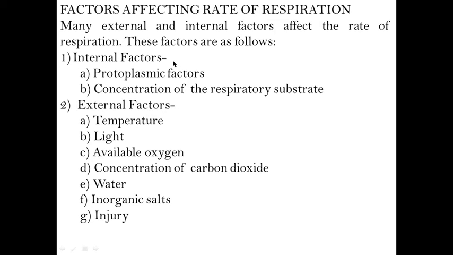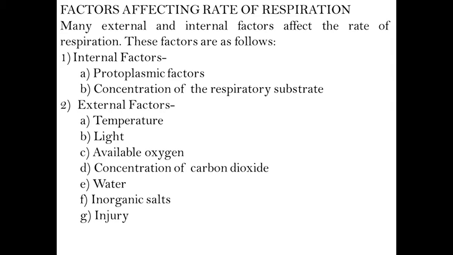First, internal factors, protoplasmic factors. The rate of respiration depends on the amount, concentration, and the state of activity of protoplasm. Actively dividing meristematic cells, which contain dense protoplasm, show a higher rate of respiration. The old and mature cells, on the other hand, have a lower rate of respiration.